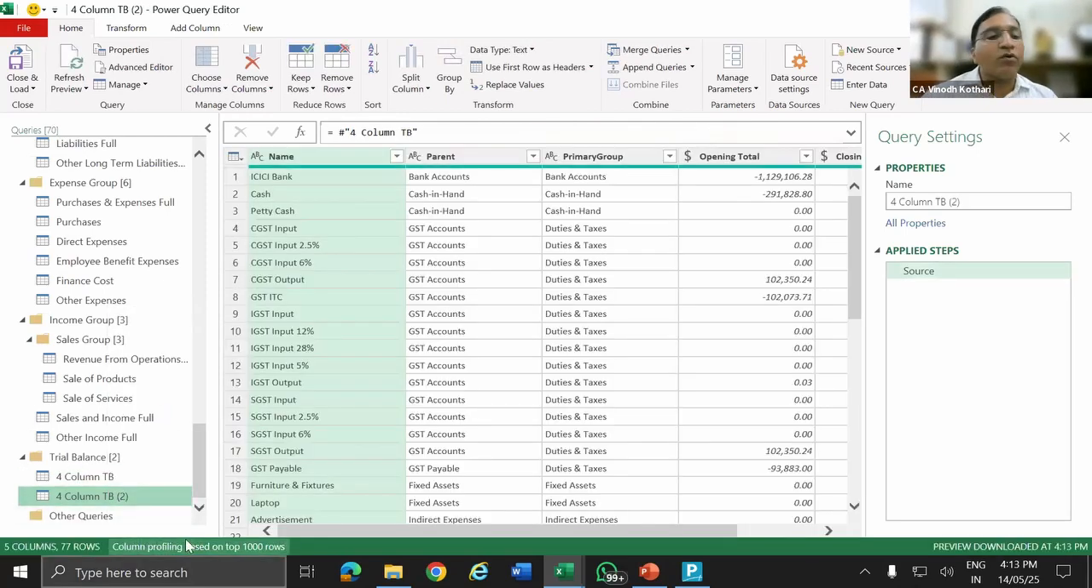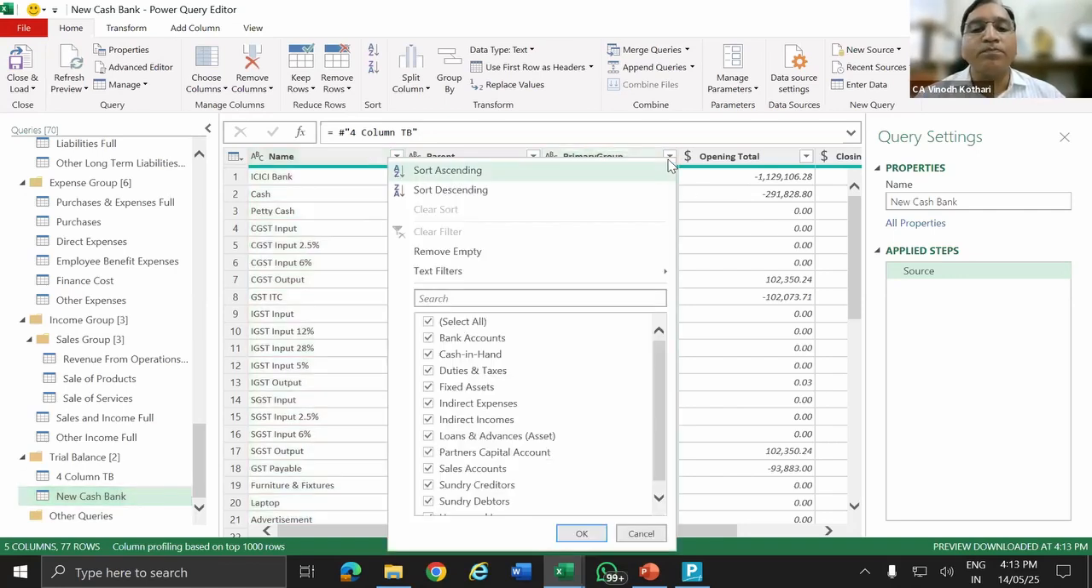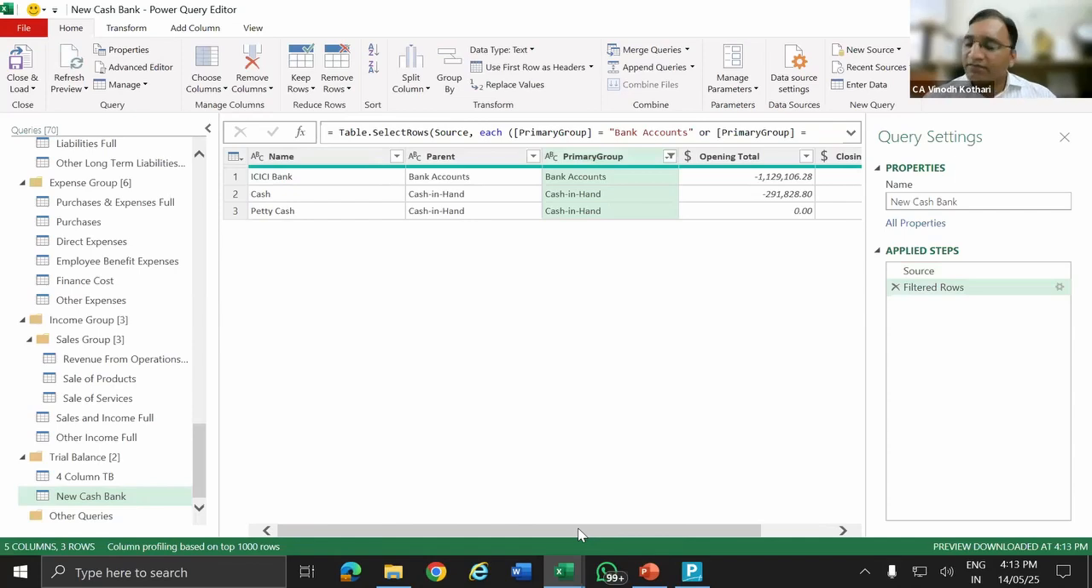Now suppose I want to create a schedule, for example cash and bank balance. We'll take the same one because it will be easy for us. So I rename this to new cash bank. I want to create a cash and bank schedule. To create a schedule, first I will filter. I go to the primary group, untick everything, and I want only cash and only bank. Okay. My filter has come.